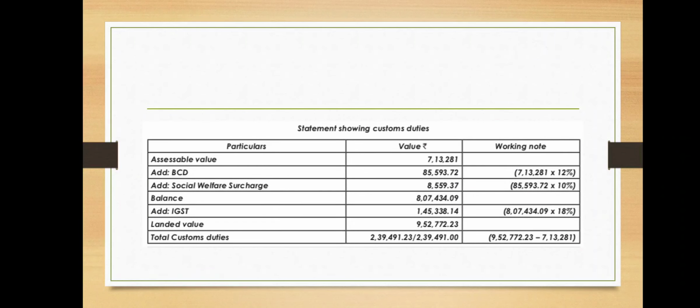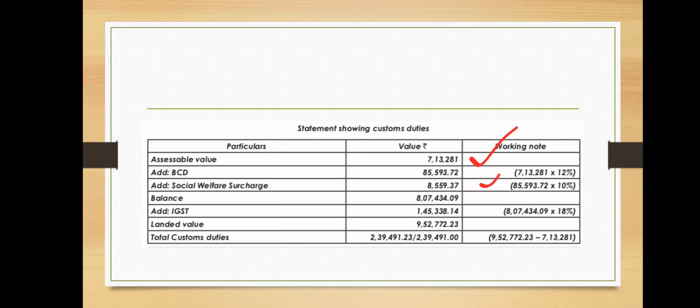As per the calculations, 7,13,281 will be the assessable value. Then BCD is 12% on the assessable value. If you do the calculation, you will get 85,593.72, which will be the BCD. Then social welfare charges, as I already told, 10% we need to take on the BCD, whether it is given or not. BCD is 85,593.72, so 10% on BCD